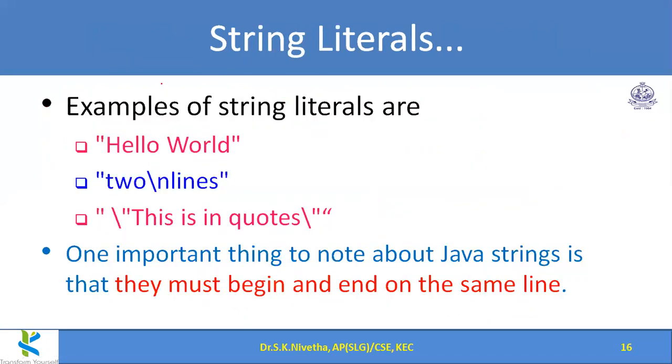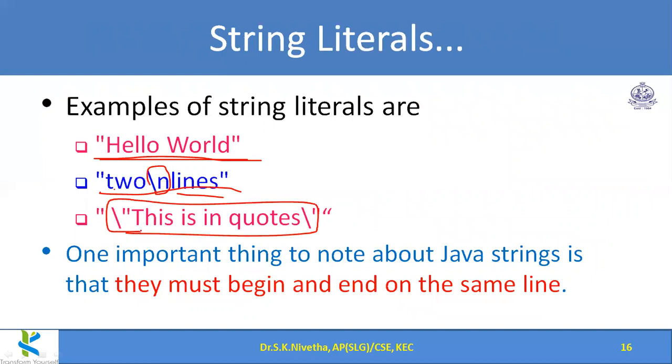And next comes string literals. This is the last category under literals. Normally strings are mentioned using double quotes. In the same way, we can mention them here. You could see two, new line, then lines. It means two is considered in the first line, and lines is considered in the next line. And this is in quotes. You could see I have used the escape sequence here. So the complete output will be within double quotes. Normally within double quotes, what I am giving will be printed, and if the double quotes itself is to be printed, we can go with escape sequences.